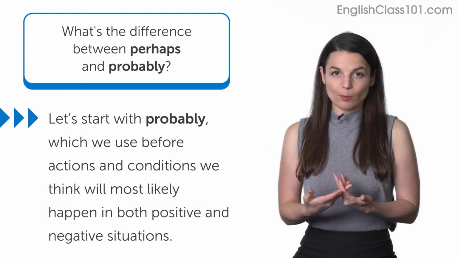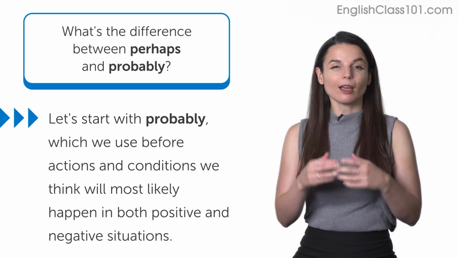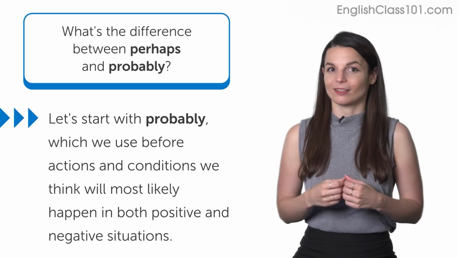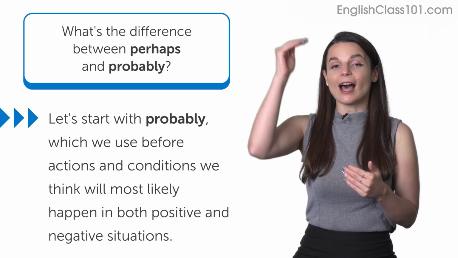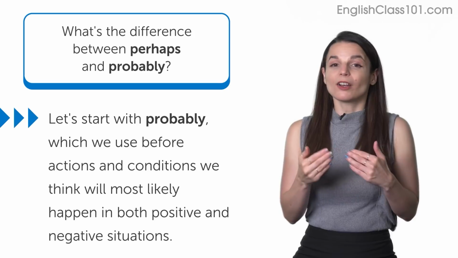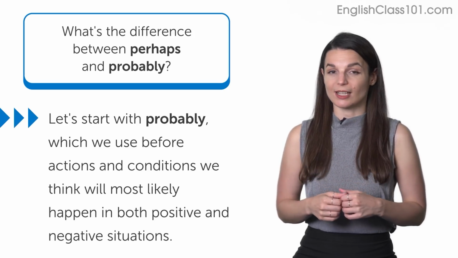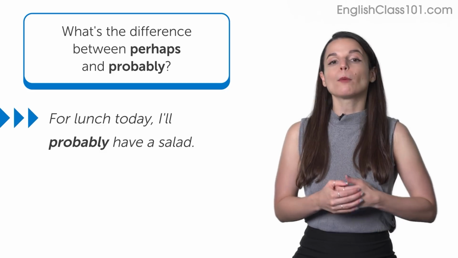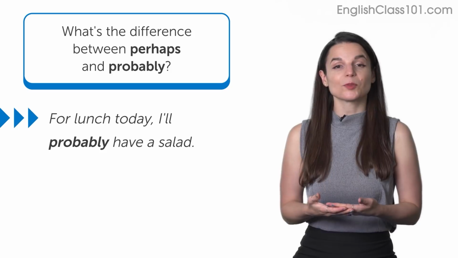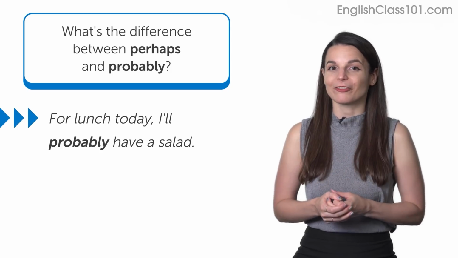We use probably before actions and conditions that we think have a pretty high chance of happening. We use this in positive sentences to express a high chance of something, and we can also use it in negative sentences to express a fairly low chance of something. For example, for lunch today, I'll probably have a salad. This expresses the speaker thinks there's a high chance of having a salad for lunch.